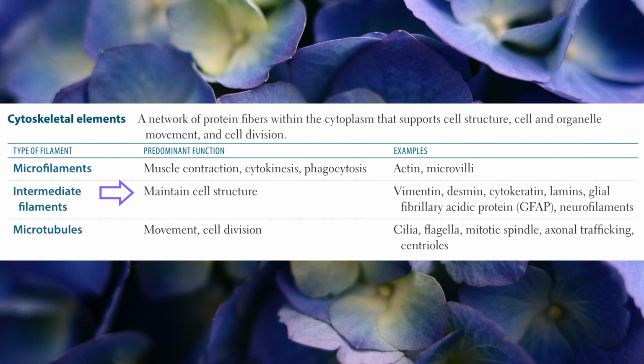Intermediate filaments. Intermediate filaments maintain cell structure. Examples of intermediate filaments are vimentin, desmin, cytokeratin, lamins, glial fibrillary acidic protein, and neurofilaments. Microtubules, for movement and cell division. Examples of microtubules are cilia, flagella, mitotic spindle, axonal trafficking, and centrioles.